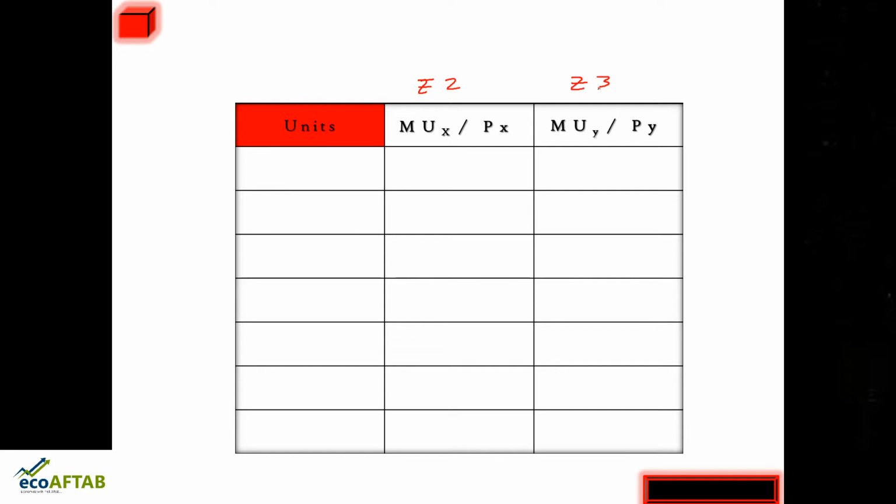Now let us see, when the consumer is consuming the first unit, what is the marginal utility of money expenditure? From the first unit, if you remember the previous table, for 5 star, the marginal utility that the consumer was deriving was 20, and the price, as I told you, of 5 star is ₹2.